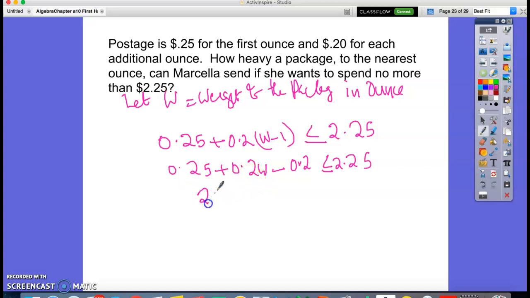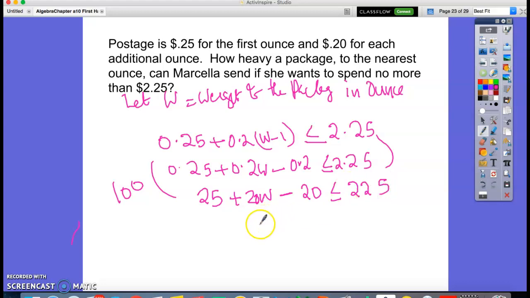So I get 25 plus 20 W minus 20 is less than or equal to 225.